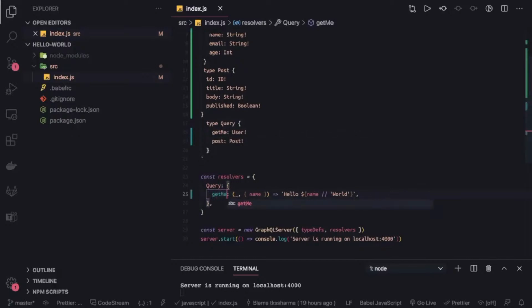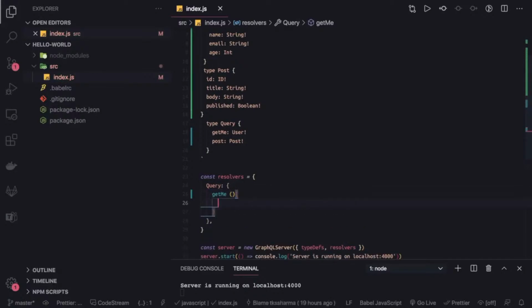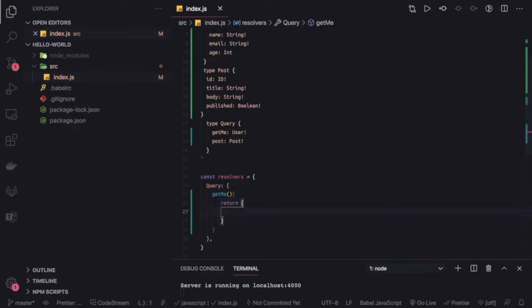So let's say get me is a function inside a query. Let's return something here. Inside a query object we have get me, and get me is just returning a simple object, and the object has the same things.